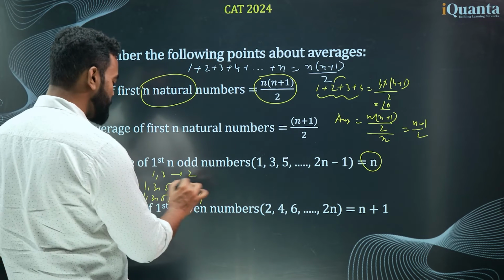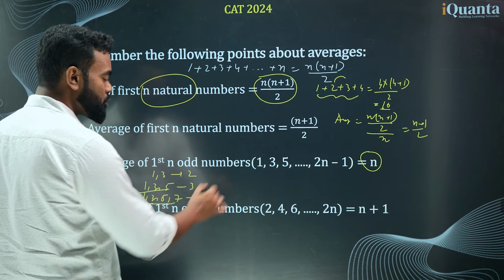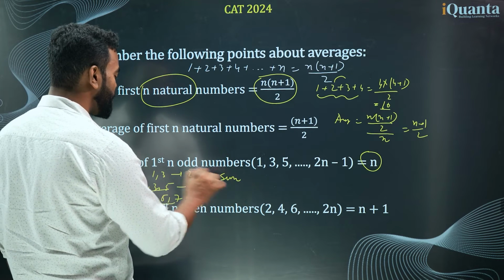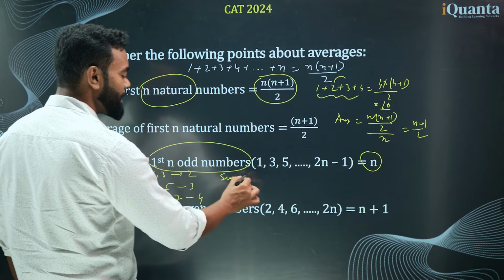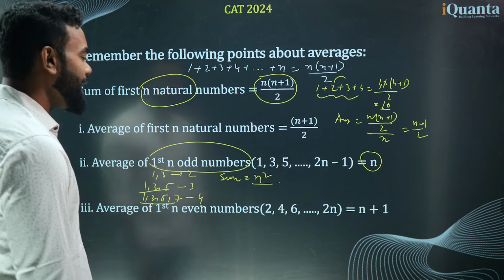For 2, the average is 2. For 3, the average is 3. For 4, the average is 4. Right? So what is the sum then? What is the sum of first n odd numbers? The sum has to be n square. Clear? The sum is n square and the average is n.